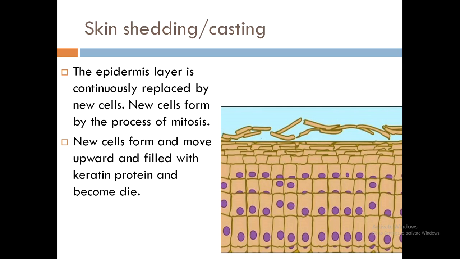So these keratinocyte cells, as they move upward, become dead, and the uppermost layer of the cells is continuously changed or replaced by new cells. So these new cells which are formed move upward and become dead, and finally they are shed off.